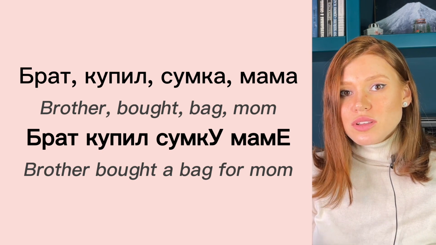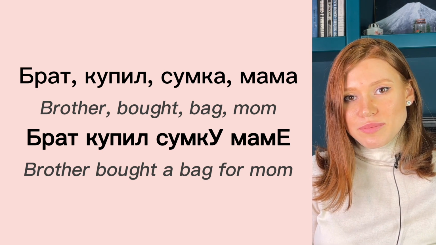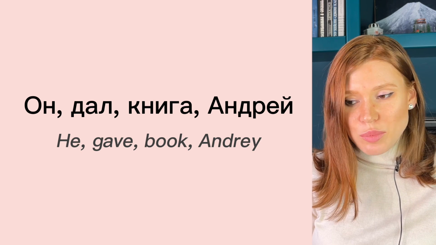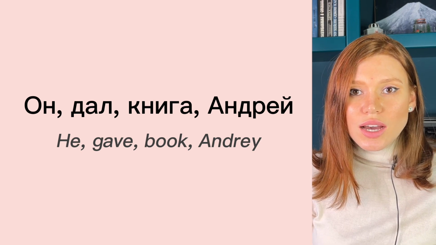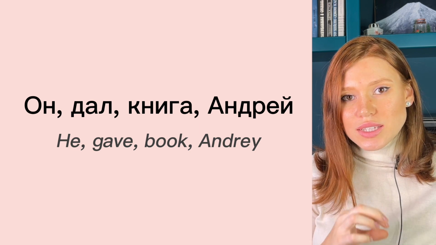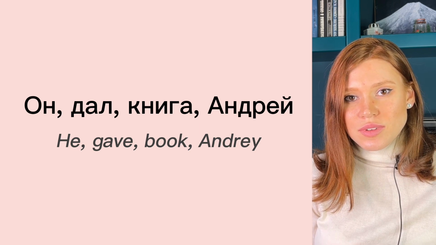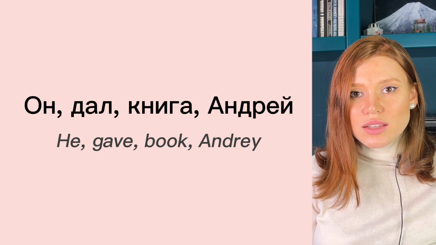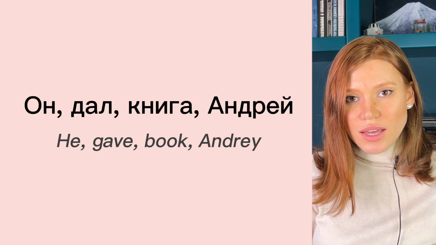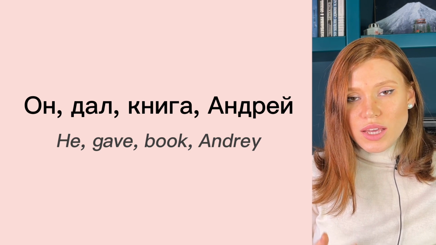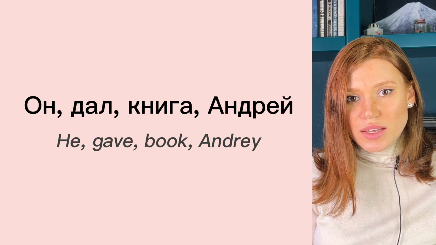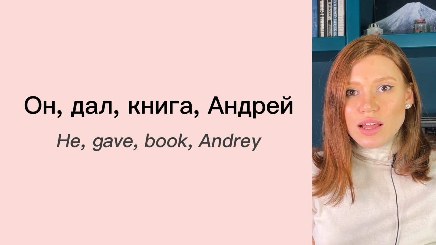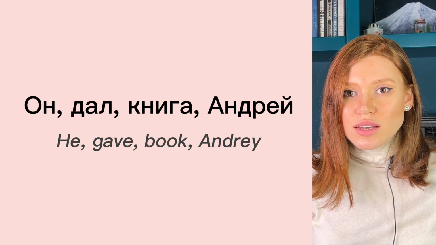Брат купил сумку маме. Okay, one more example. Он дал книга Андрей. Книга, it's a book, object of action here.